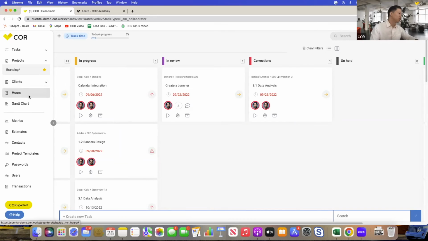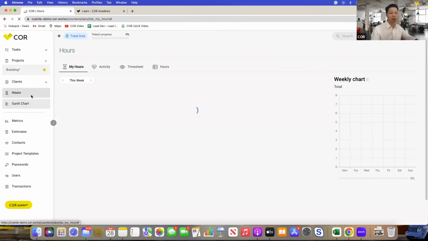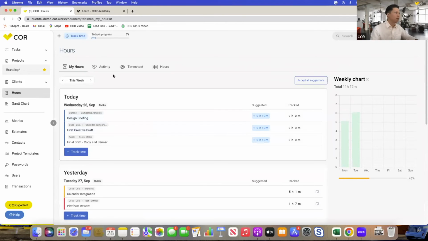Okay. So in our earlier presentation, we talked a bit about time tracking and how we involve machine learning and AI to accurately time track in COR. So if you jump into this hours tab right here, this is one of the easiest ways where you can, as a collaborator or even as a project manager, log in your time, to track your time basically for the day.